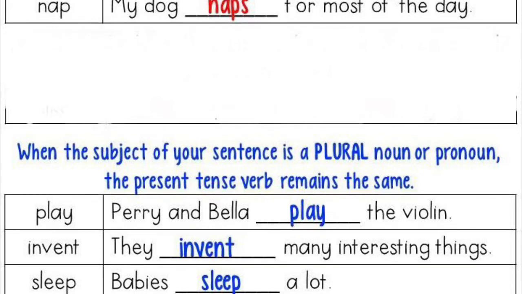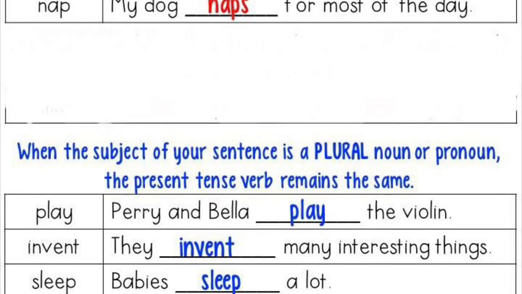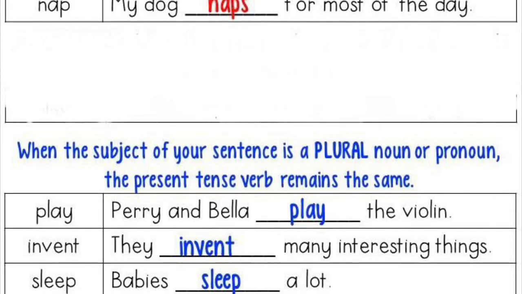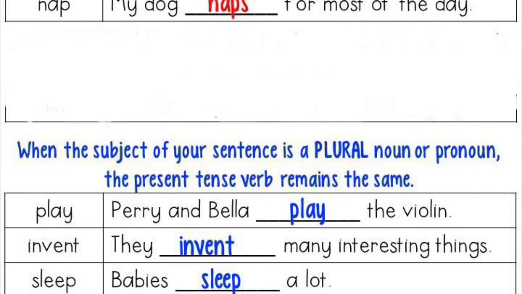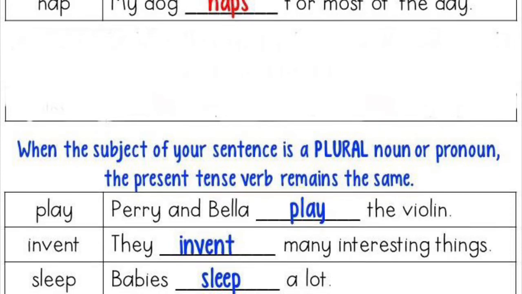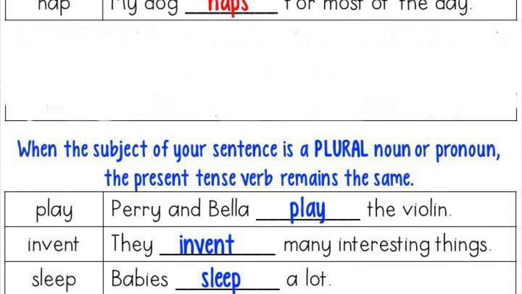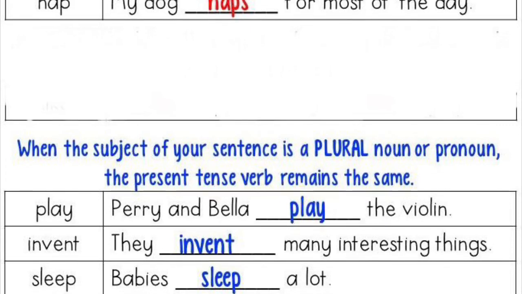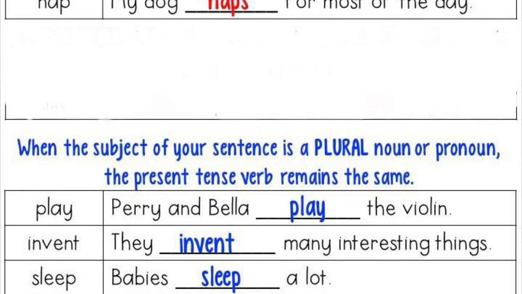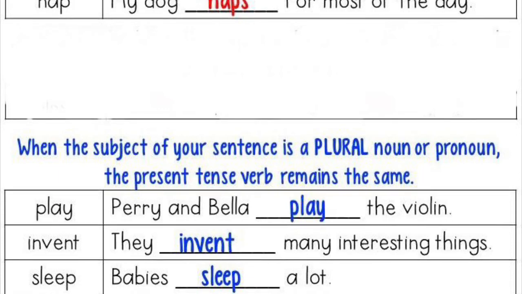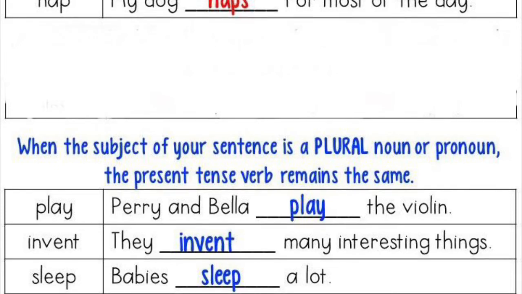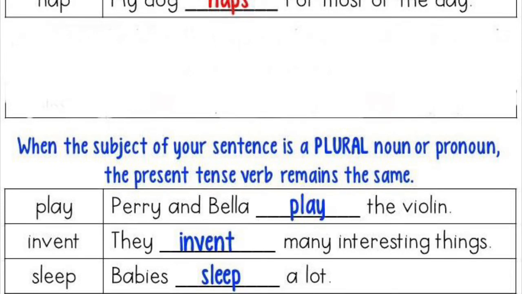Perry and Bella play the violin. Perry and Bella, two persons. They invent many interesting things. They, more than one person. Next is, babies sleep a lot. If you notice these sentences carefully, the verbs remain the same, or we didn't add s here. Play remains the same, play, invent, sleep, because here the subjects are more than one.